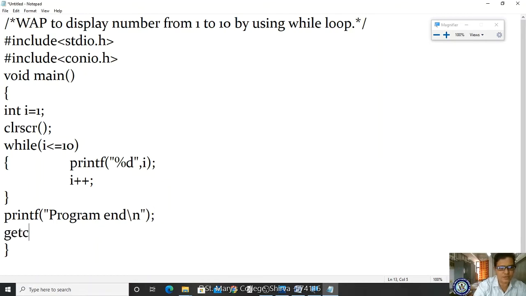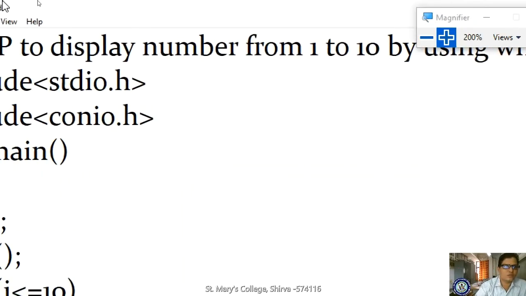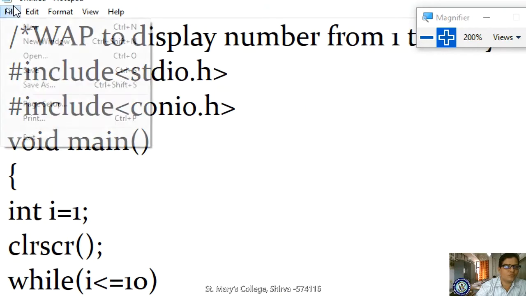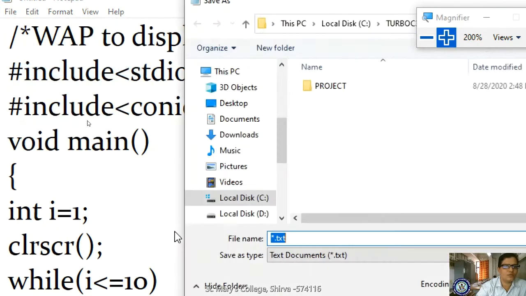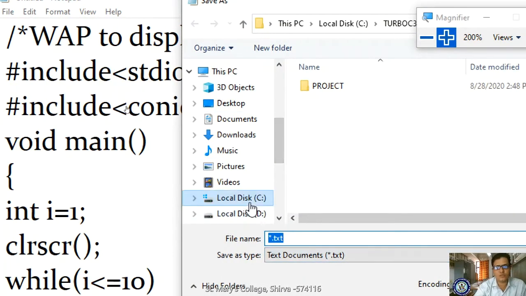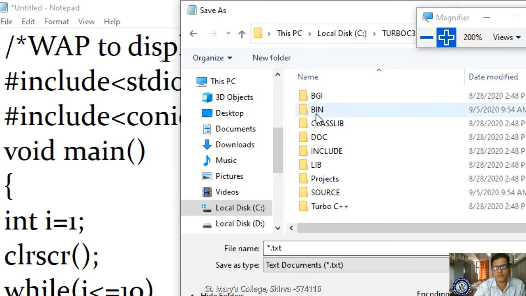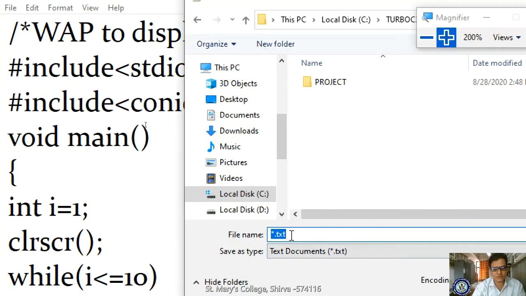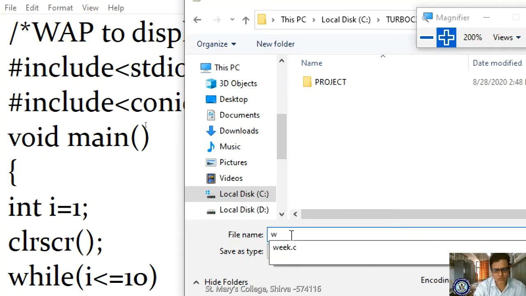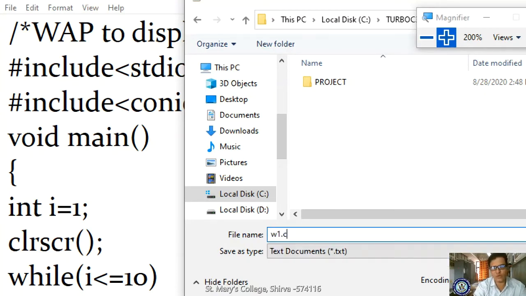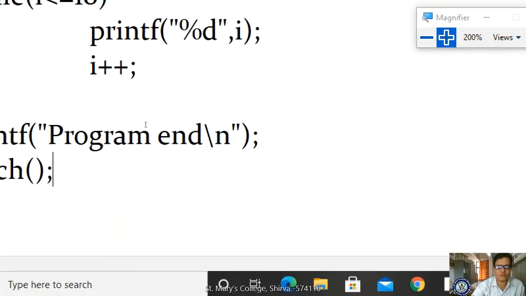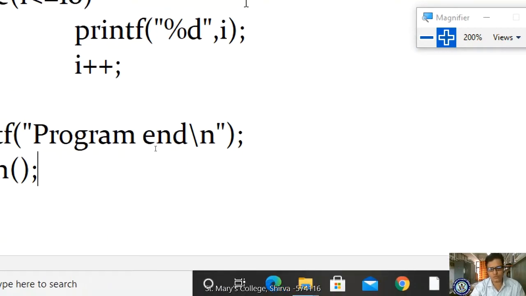And next I am giving the getch function. After the getch I am saving. Now I have to save, so you know how to save it, right? So how to save it? We have to go to File, Save, and go to the C drive and ensure that you are in the Turbo C++ bin directory, and the name is w1. I am giving w1.c, the while one program. Okay, I am saving.